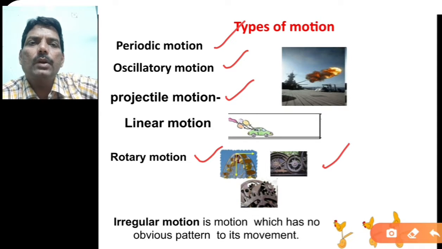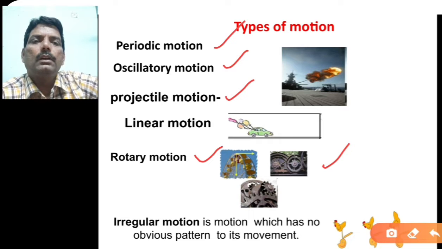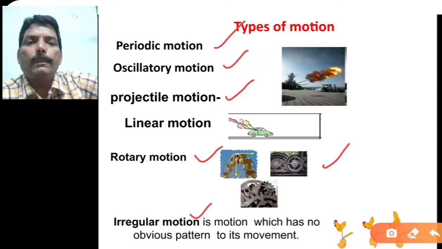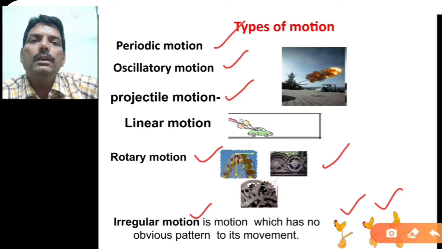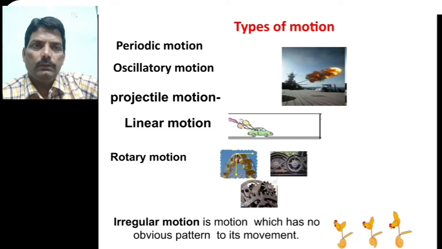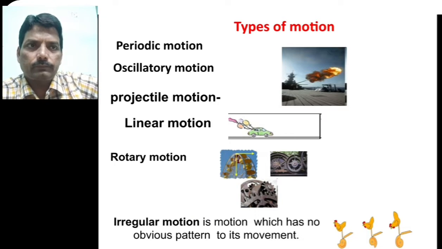That motion is called rotatory motion. Irregular motion. In irregular motion, you can see here the motion of the birds. When the birds are flying, the pattern or movement of the birds is irregular motion. So these are the different types of motion.